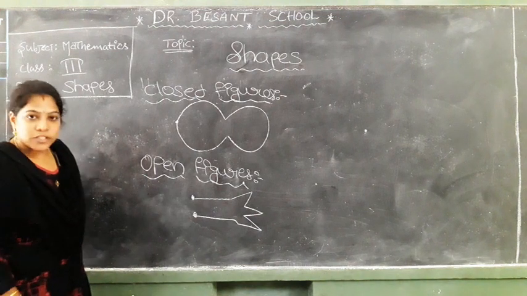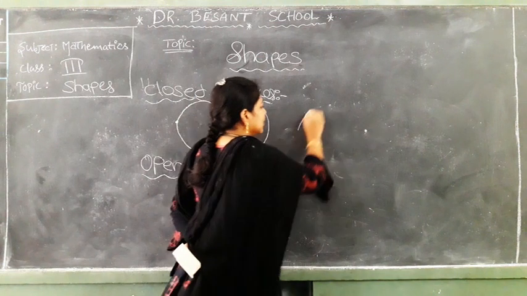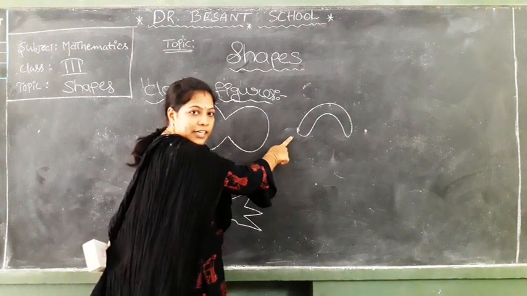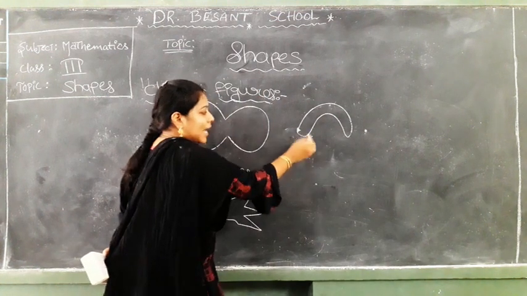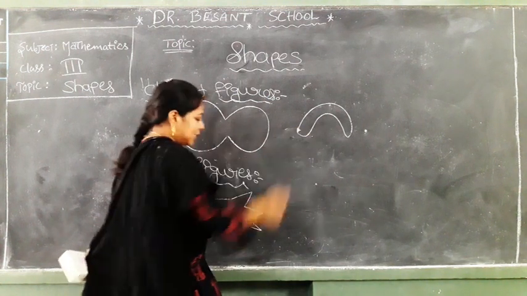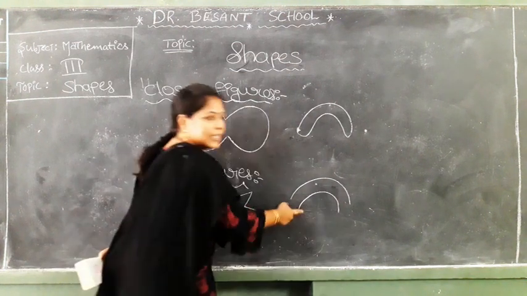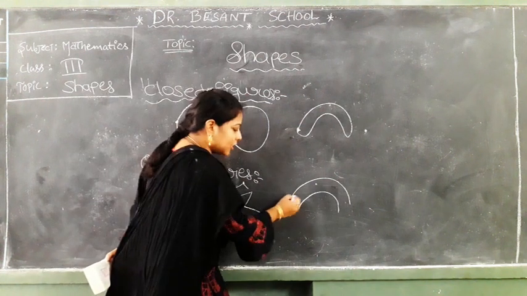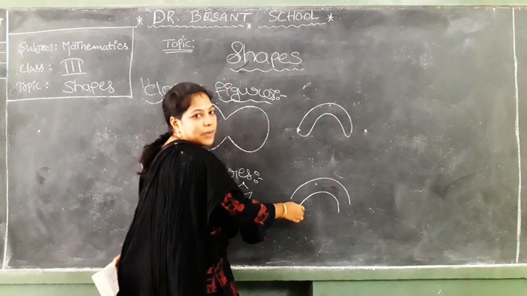Can I ask a question on this topic again? Observe and say. Which type of figure is this one, closed figure or open figure? Yes, this is a closed figure. Why? Because I am starting here and ended at the same point. Now observe and say which type of figure this one is. Yes, open figure. Why? Because the starting and ending points are not the same.